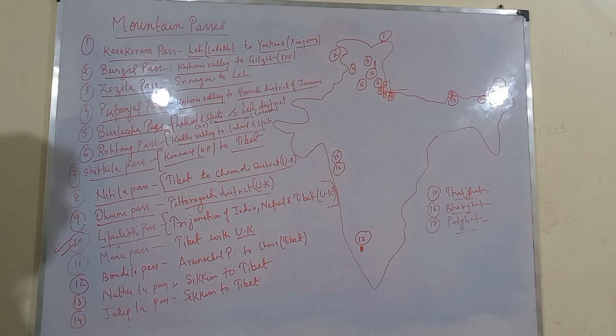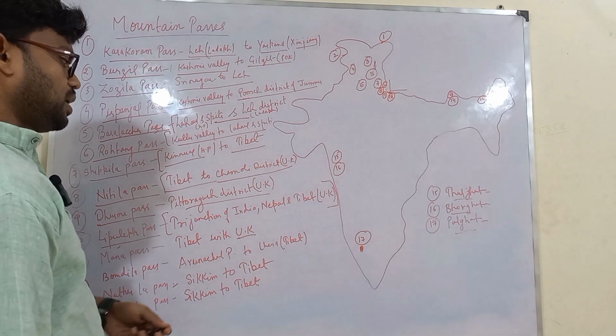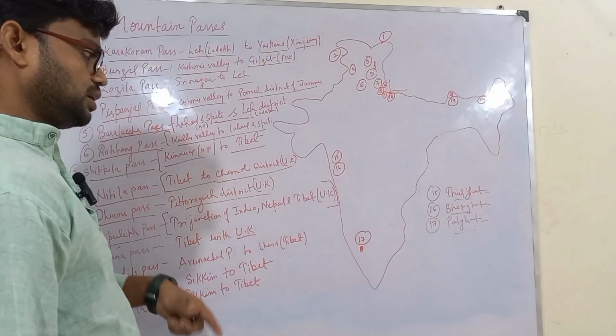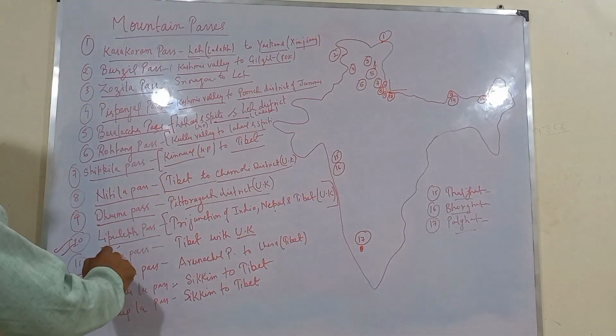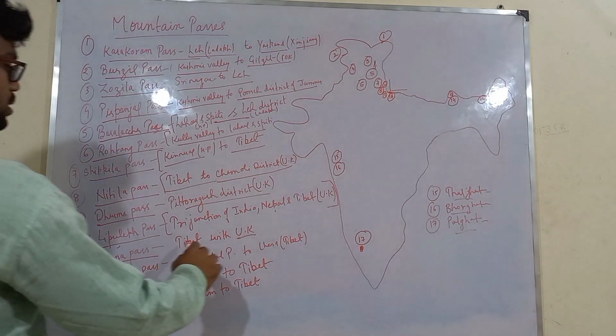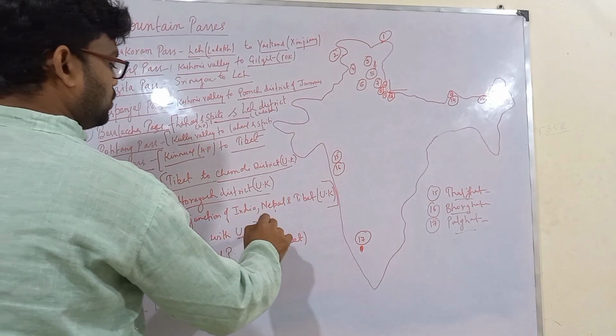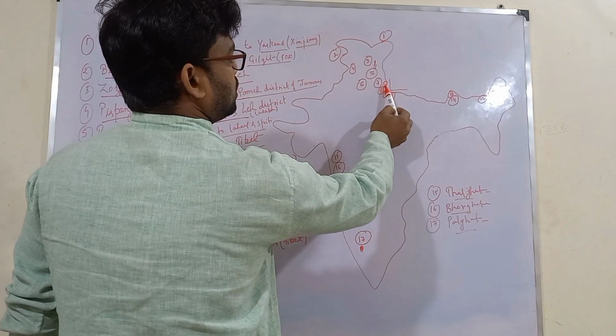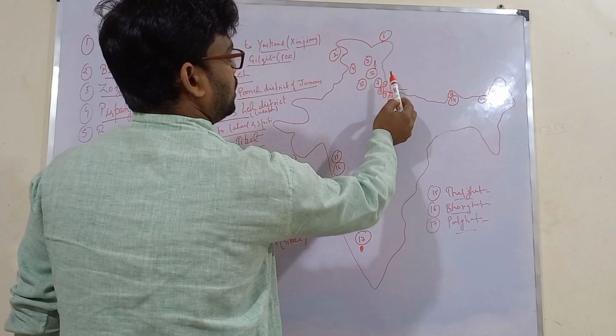You may be asked direct objective question. Which of the following mountain passes is a tri-junction of India, Nepal and Tibet? So you will be answering it as Lipu Lake Pass. Our next pass is Mana Pass. Now Mana Pass is located between Tibet and Uttarakhand. It is here, Mana Pass, Tibet and Uttarakhand.